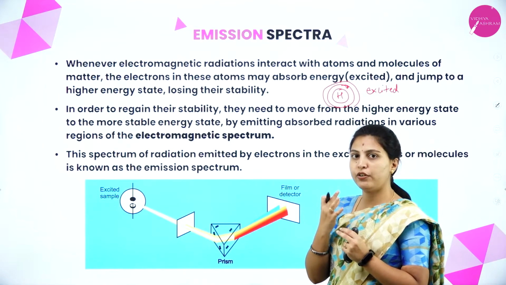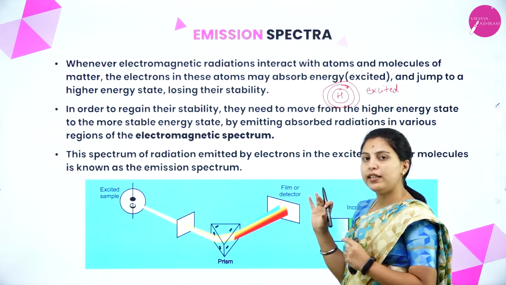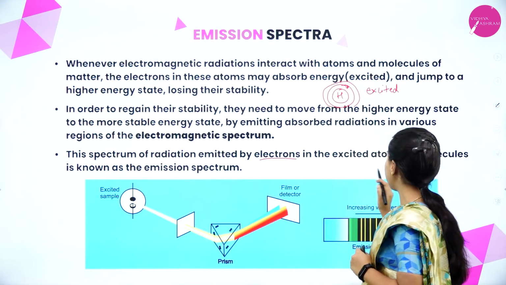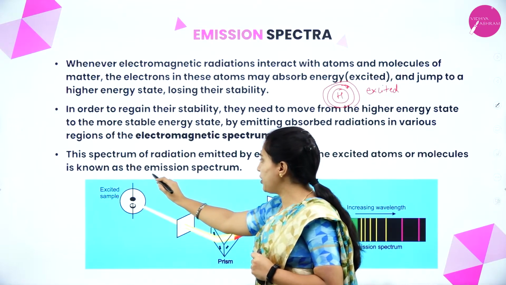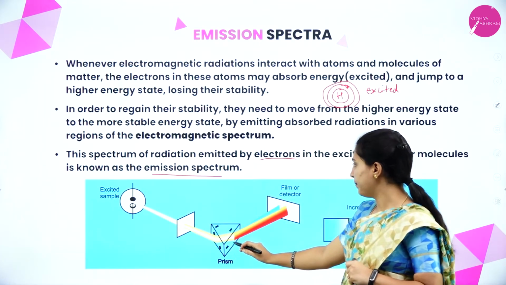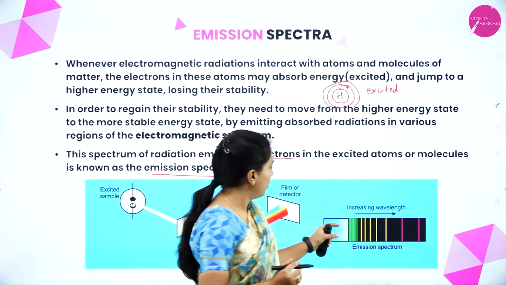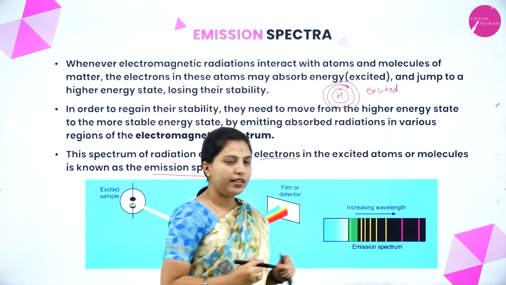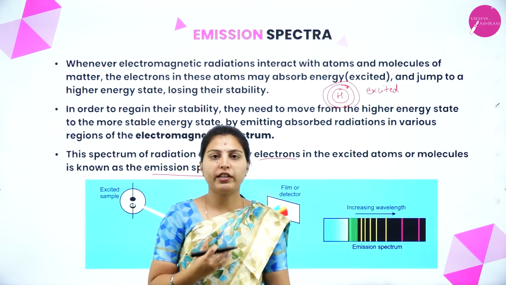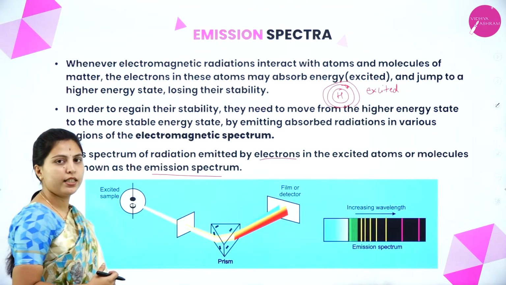That emission of radiation we call the emission spectra, where we can see the overall lines of spectra. This spectrum of radiations emitted by electrons in the excited atoms or molecules is known as emission spectra. See here, the excited sample, already it has been excited. It is coming back through the prism, it will be detected in the detector, and here we can observe the overall emission spectrum. Whatever emitted radiations there are, we can observe here. This is about emission spectra.